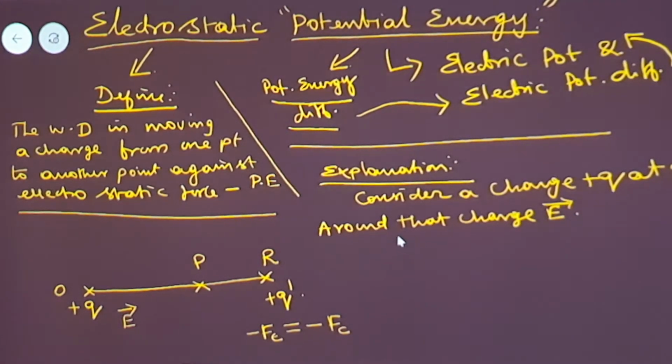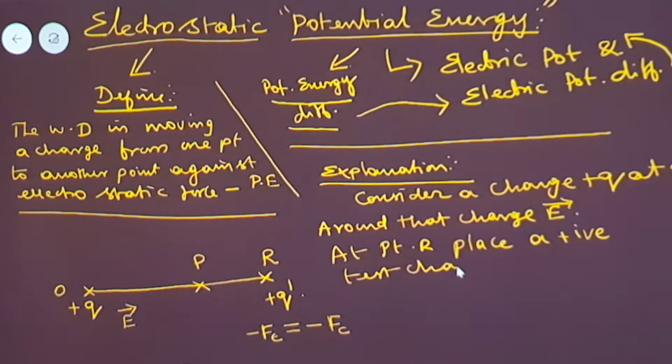In that E vector I am considering a point R. At the point R, place another charge, a positive test charge. Let us consider it as Q dash.